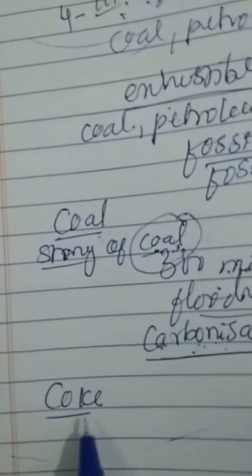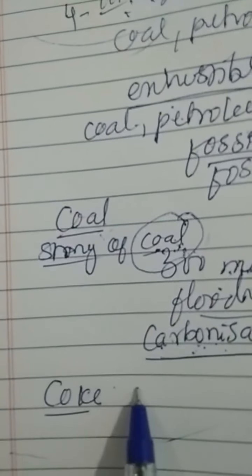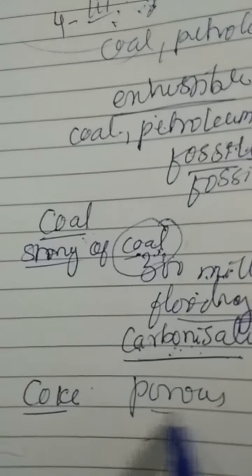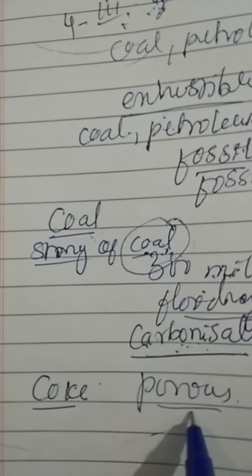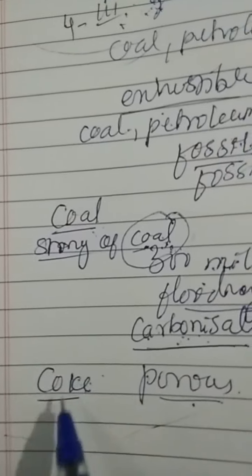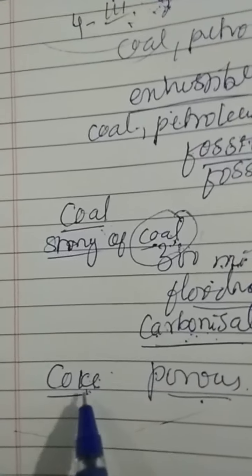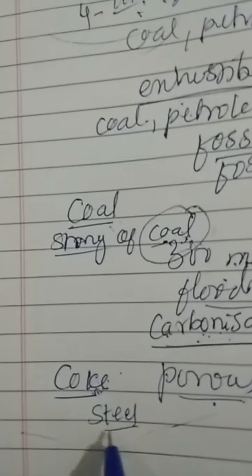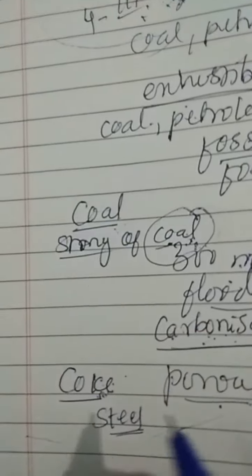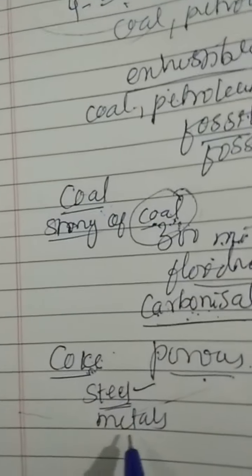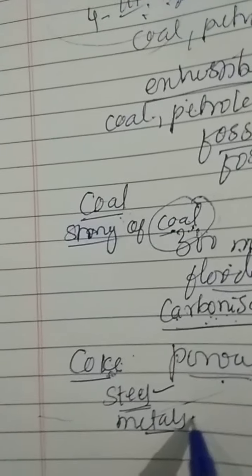Coke. What is coke? It is a tough, porous and black substance. It is almost pure carbon. Coke is used in the manufacture of steel and in the extraction of many metals.